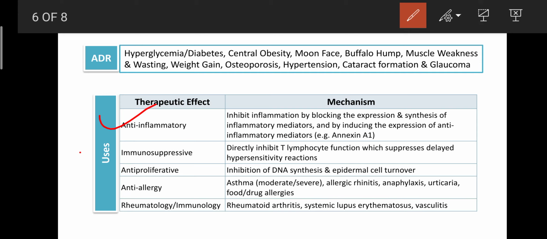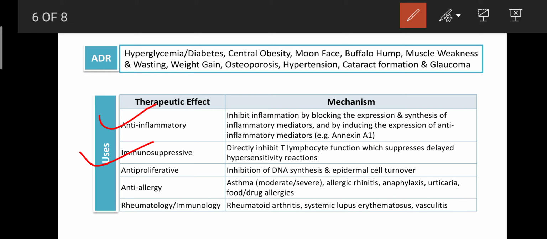It is also immunosuppressive. Due to this, it is helpful for the treatment of cancer because it shows anti-lymphocytic activity. Specifically, it can inhibit the functions of the T lymphocytes, and also it can delay the hypersensitivity reaction. So due to that property, glucocorticoids are nowadays used as anti-cancer drugs or anti-cancer agents.